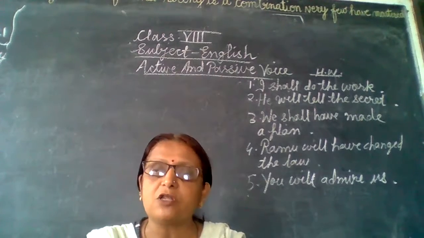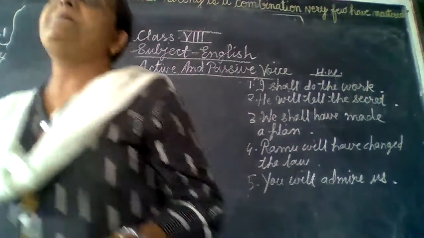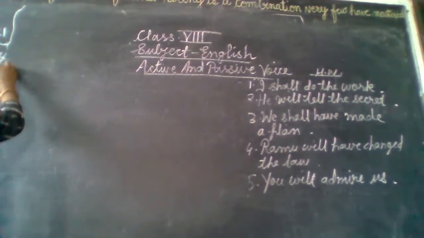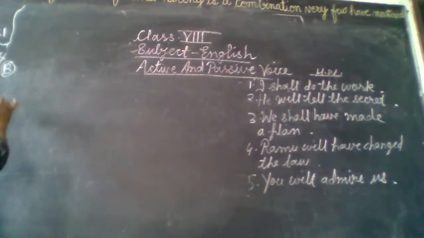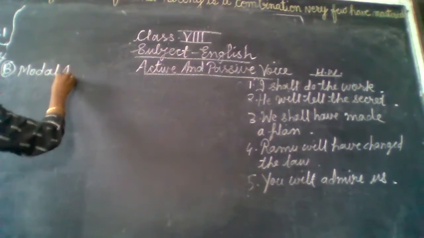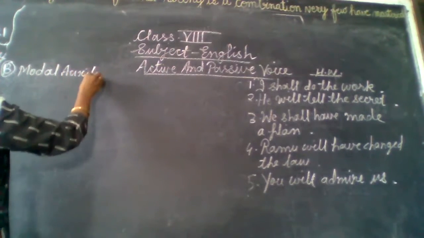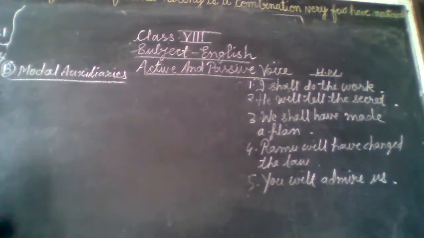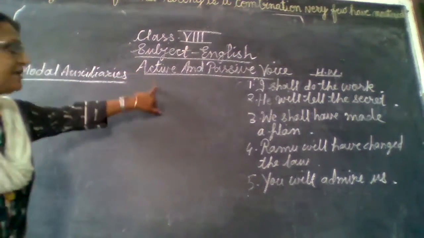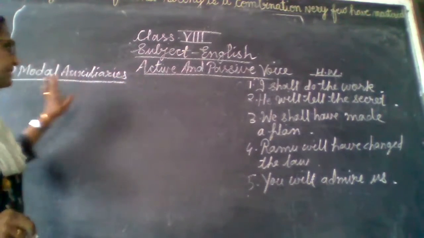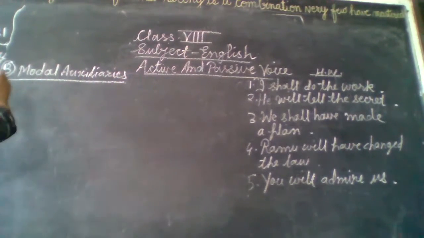Now we will see how the modal auxiliaries change into passive voice. So first our heading will be, yes, now B section. After tenses, tense is the A section. Now B section is the modal auxiliaries, how they change into passive voice. Here our second topic, the B topic, will be modal auxiliaries for active and passive voice. We are not at all doing modal auxiliaries. We are doing active and passive voice, but taking the examples of modal auxiliaries.